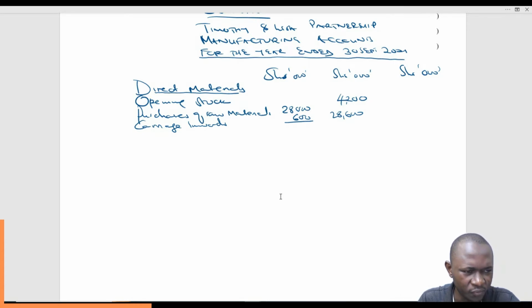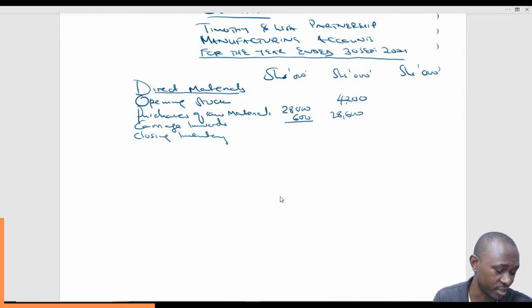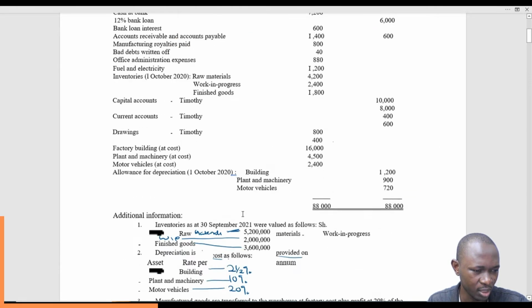And then, of course, we go to the closing inventory. Closing inventory of raw materials. Normally it's not in the trial balance, so check the additional information. That's where we are likely to get that information. Here we go.